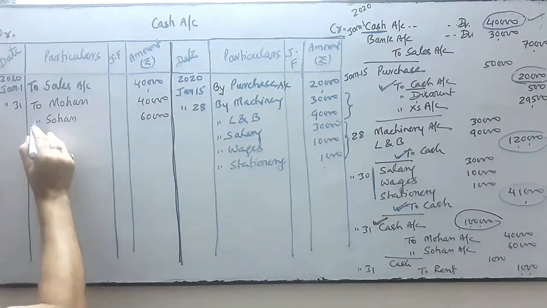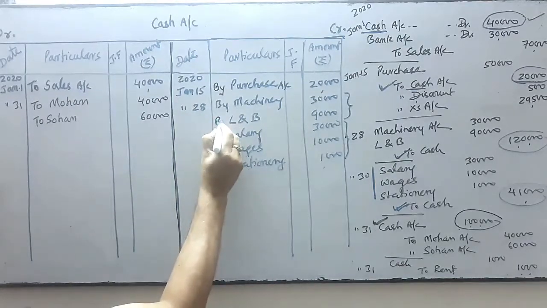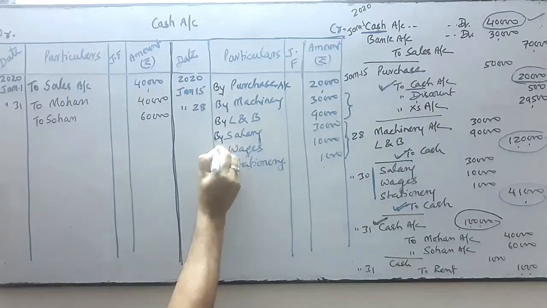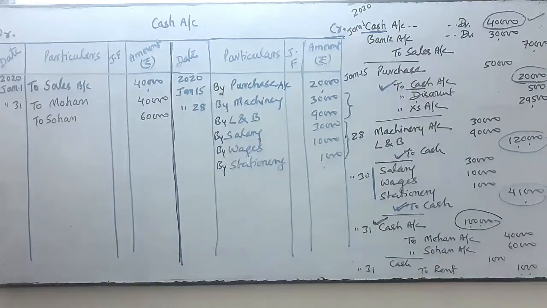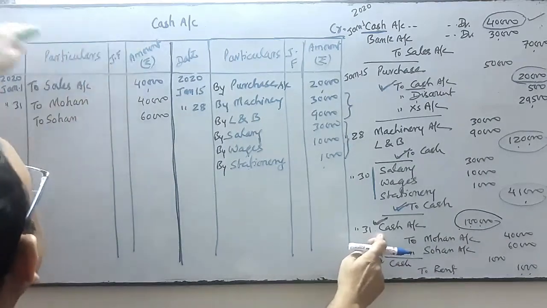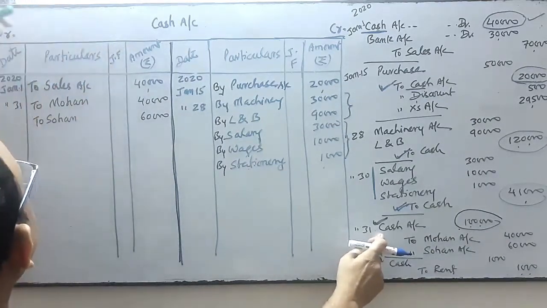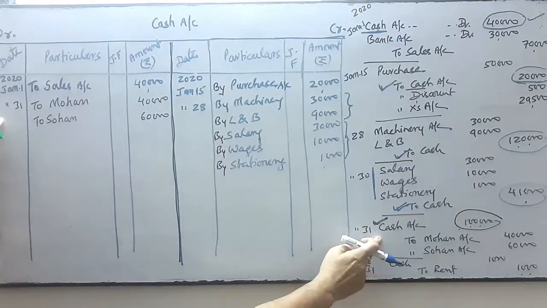So the debit side we start with "To", and the credit side we start with "By". Cash is on debit, so in the cash ledger, on the debit side we will write the date first, 31st January.